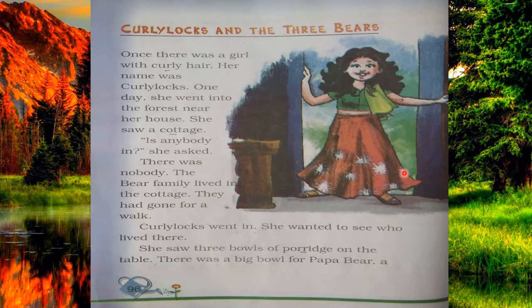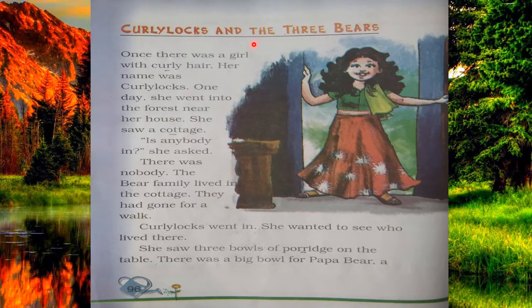Curly Locks is a girl. Here you can see in this picture, she is Curly Locks. Her name is Curly Locks because of her curly hair. You can see her hair is curly, so just because of it her name is Curly Locks. Also in this story there are three bears.